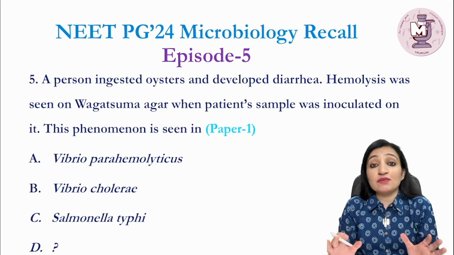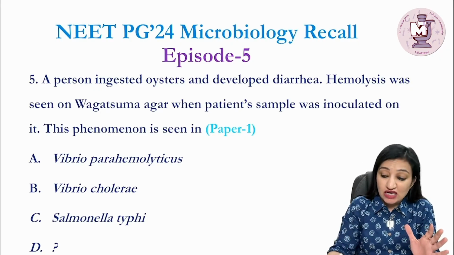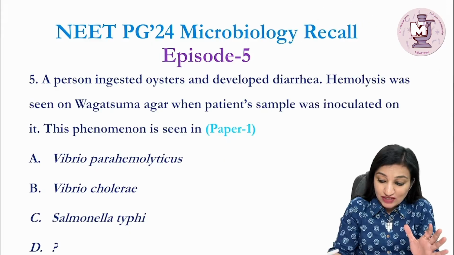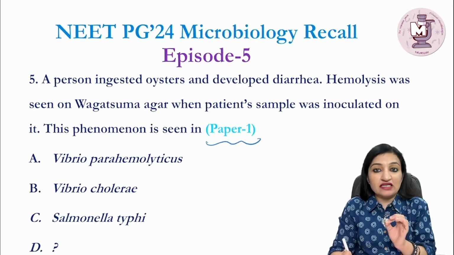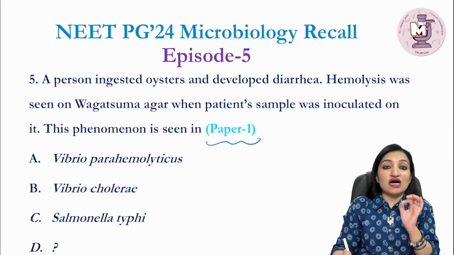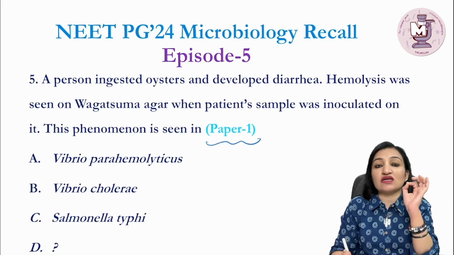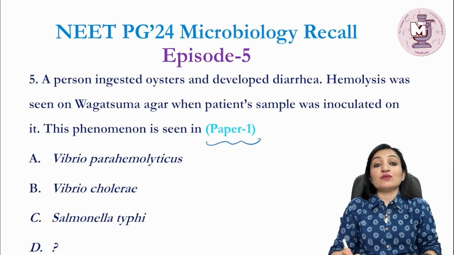In this very episode, I'm going to discuss a question which was asked in paper 1, and the question goes like this. A person ingested oysters and developed diarrhea. Hemolysis was seen on Vagatsuma agar when the patient sample was inoculated on it. This phenomenon is seen in.